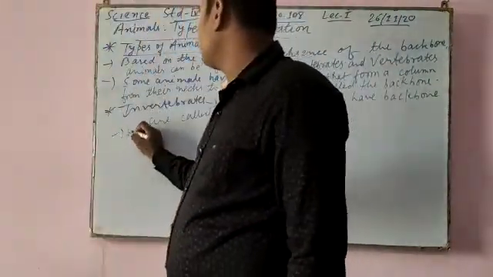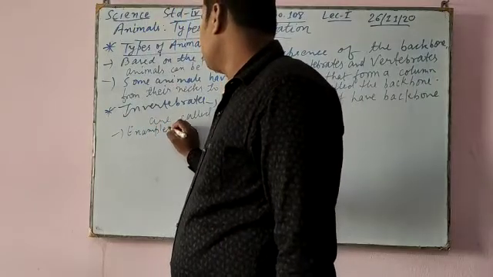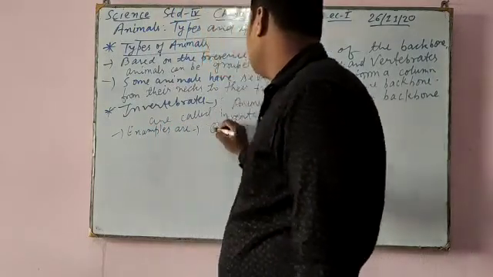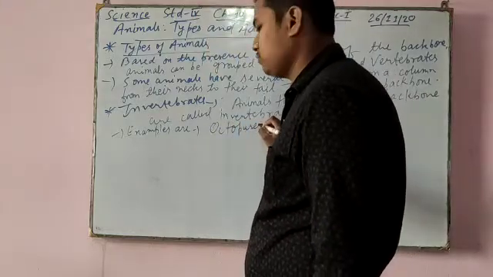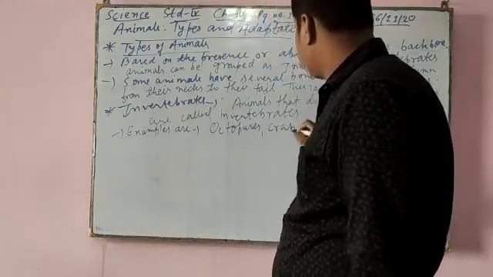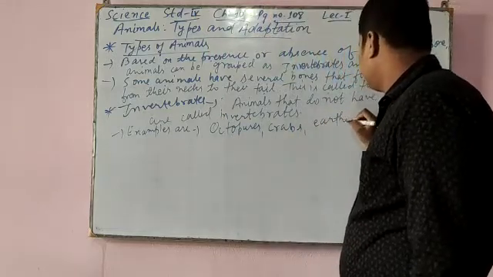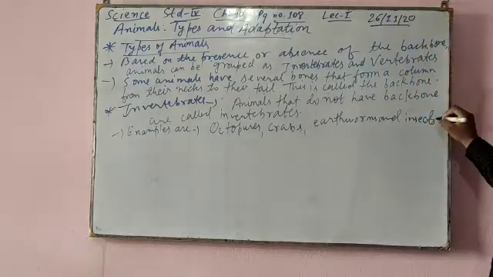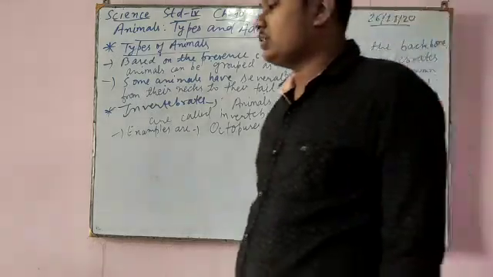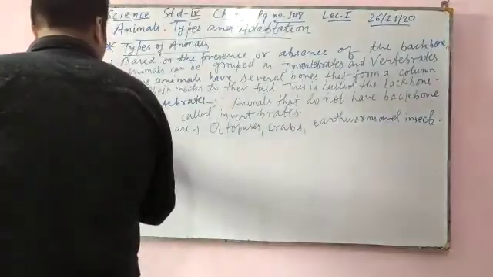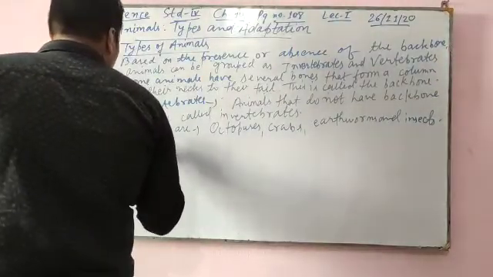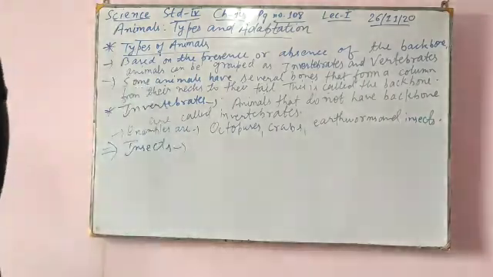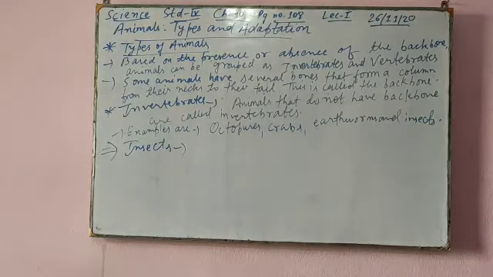So examples of animals that do not have a backbone are octopus, crabs, earthworms, and insects. Now we will read about insects. Among invertebrates, we are going to read about insects. Insects are the most numerous organisms on earth.